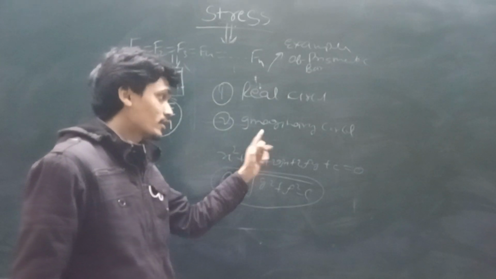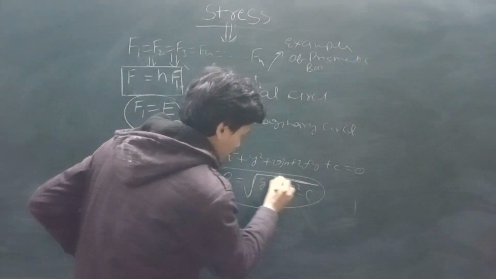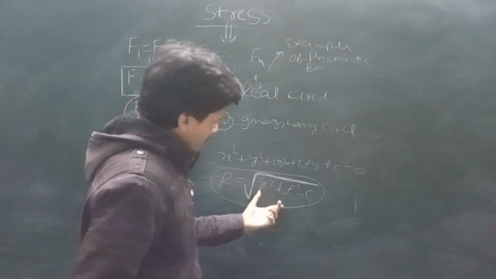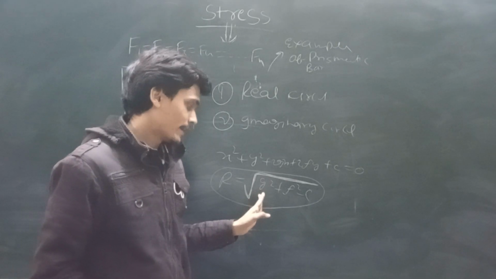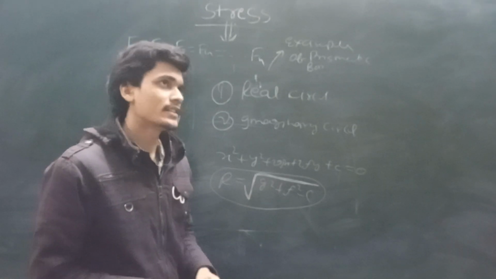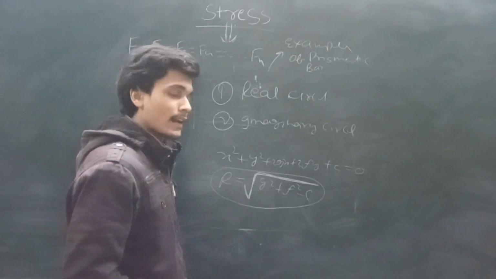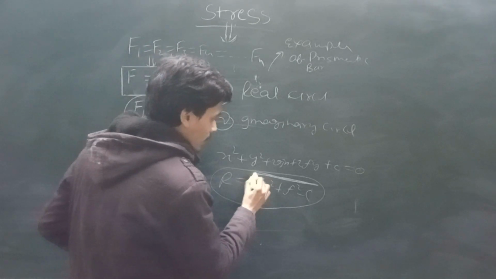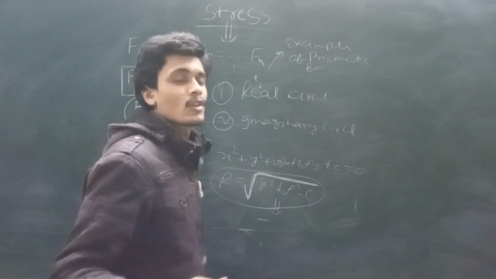What is the real circle? What is the imaginary circle? Here we see this is under root, and we all know under root is the root function. In class 11, in the second chapter of NCERT, there are relations and functions, and we know that under root, if something is going to be negative, then this is not defined.